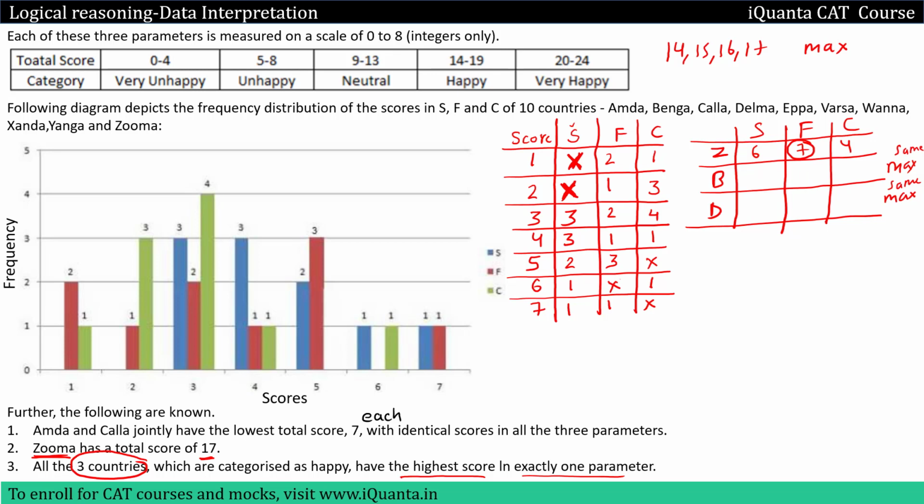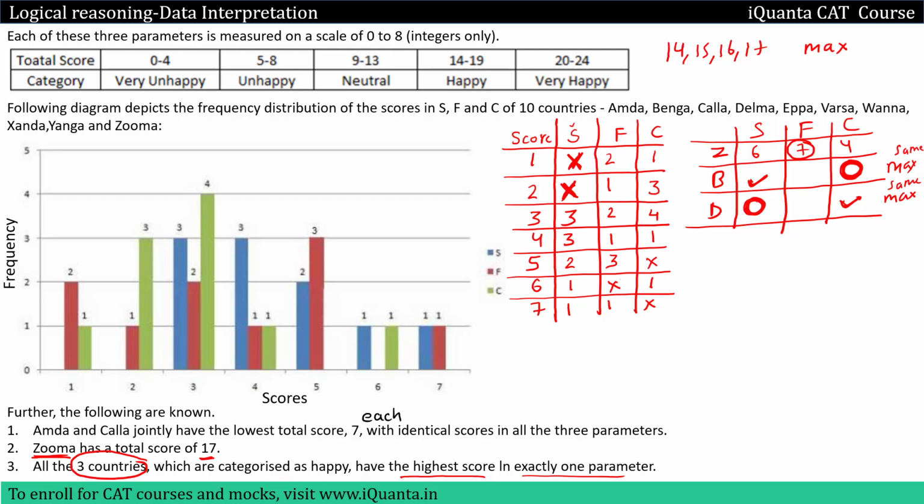So now there will be 2 cases possible for B and D. In one case I will give the highest possible value in S to B, so the highest possible value in C will be given to D. In the other case I can give the highest possible value in C to country B. In that case the highest possible score in S will be given to country D.